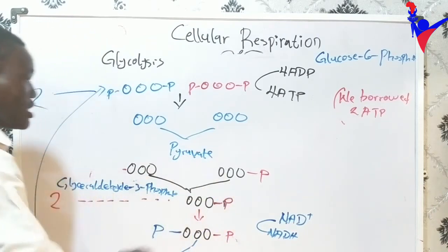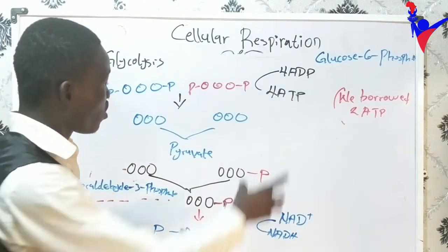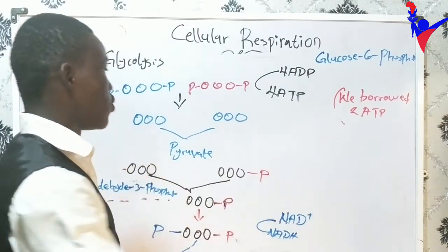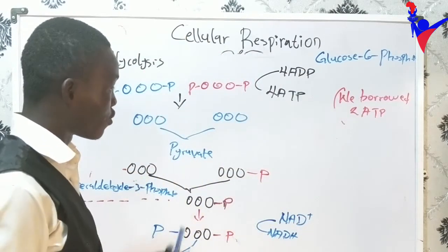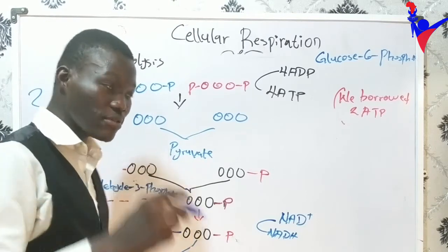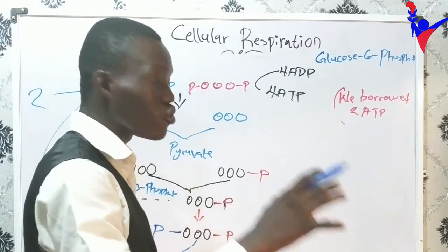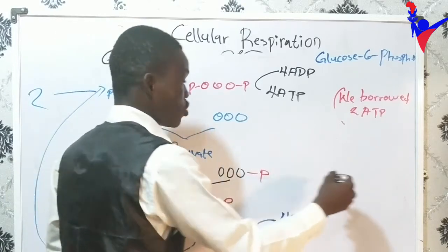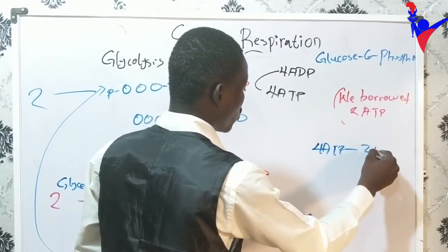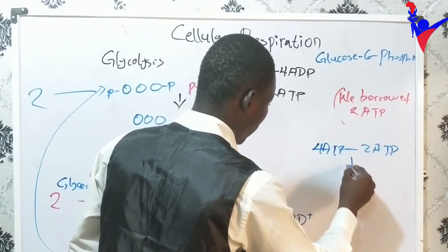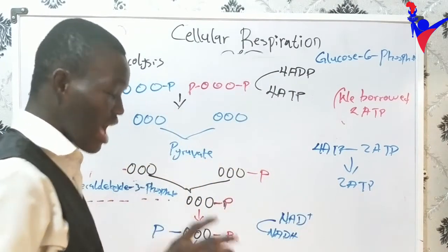So you can see that we have produced 4 ATP, but we have borrowed 2 ATP, don't forget, from our phosphorylation of glucose. So our net ATP for one molecule of glucose that has undergone oxidation will produce what? 4 ATP minus 2 ATP to give what? 2 ATP. So we produce 2 ATP at